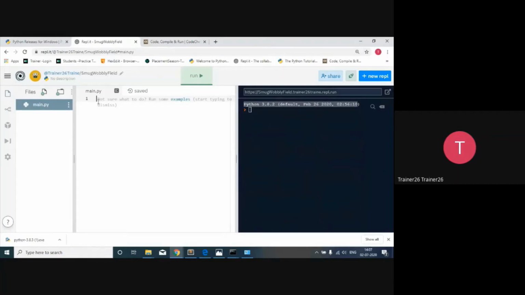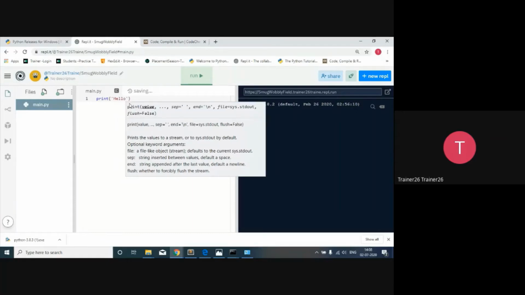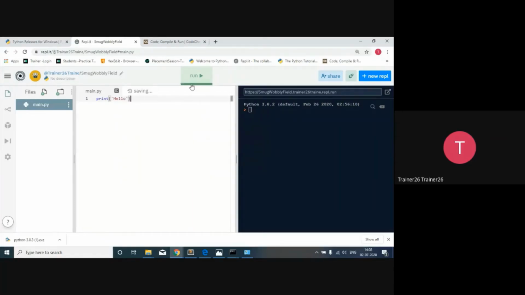Then after that, here we can have an interaction. We can type Python code and here we'll get the output regarding it. So if I type print, and then single quotes, because in Python you can give a string in 3 different ways that we are going to study, and say hello, this hello is going to get printed as it is. So this is the second platform that we have to study.